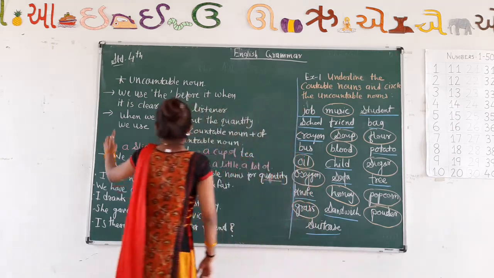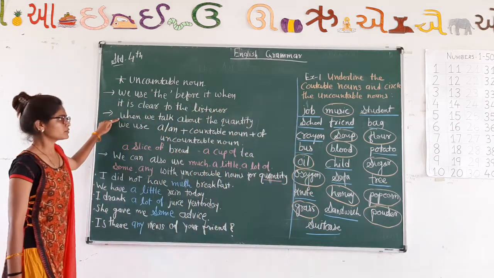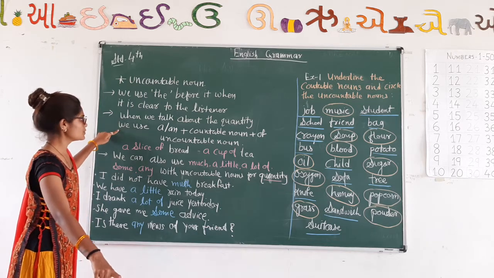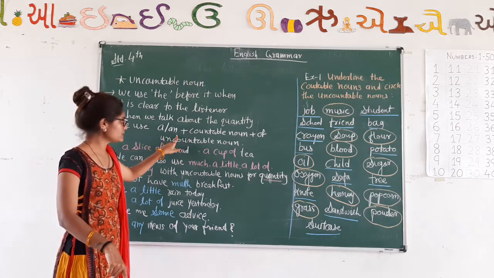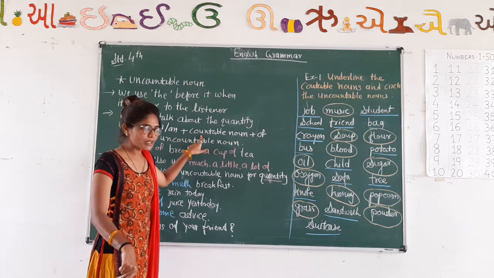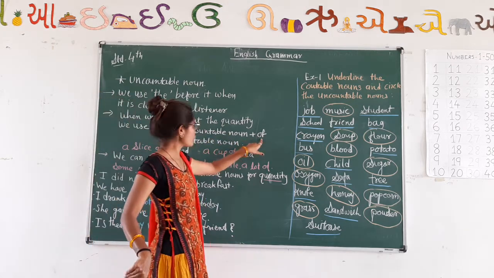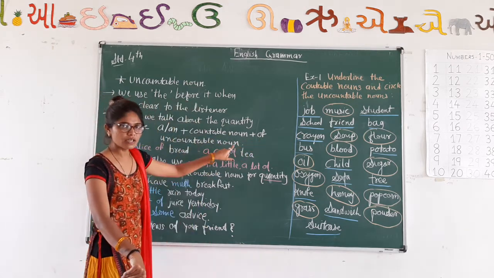Then when we talk about quantity, we use a or an, then a countable noun, then of, and then the uncountable noun.